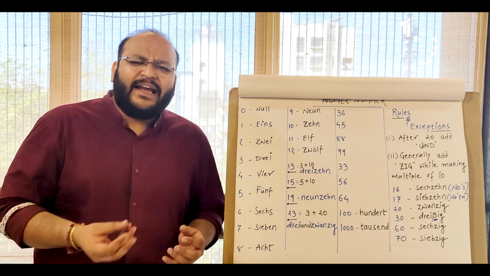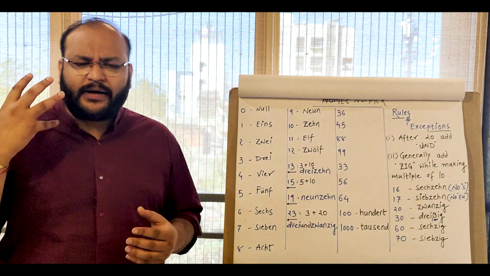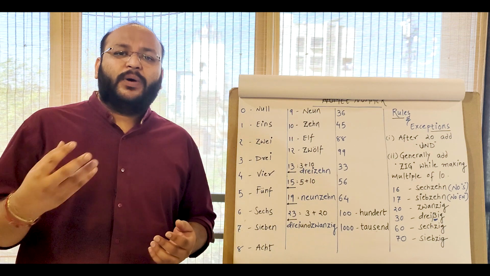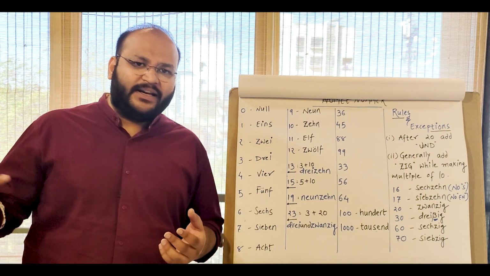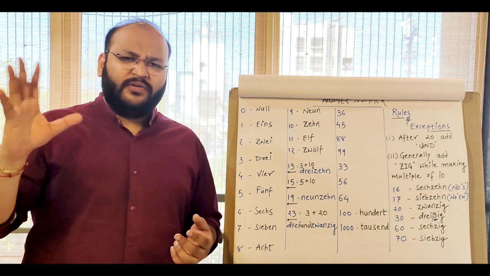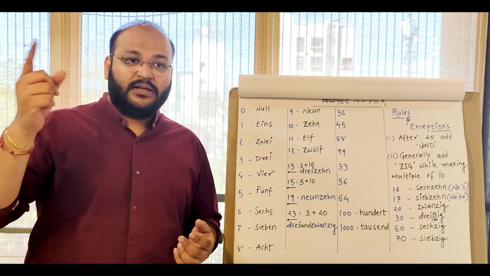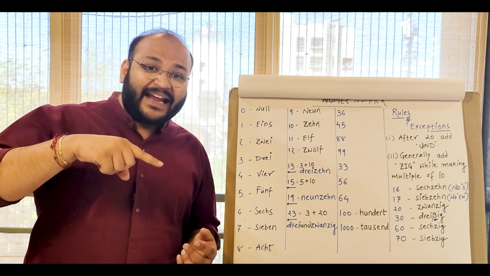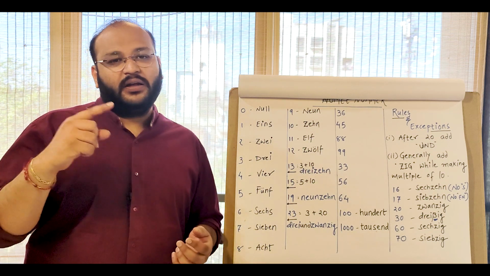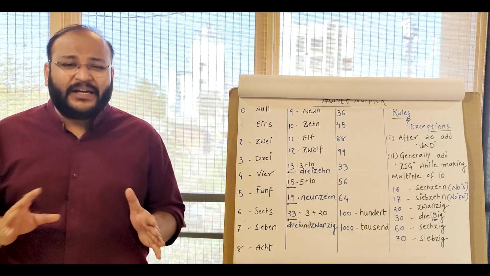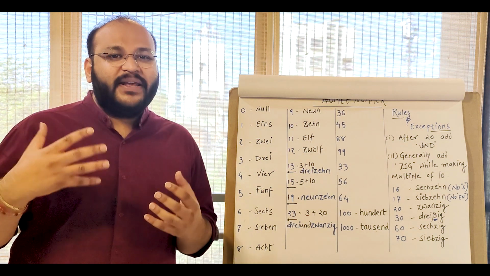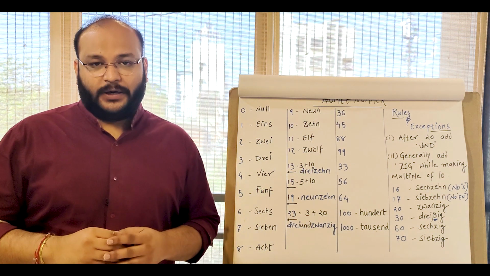We have to remember. And actually, if you see very carefully and if you pay attention to the sound, they are not completely different from English. In English, we say 1, 2, 3, 4, 5, 6, 7, 8, 9, 10. In German, we say 1, 2, 3, 4, 5, 6, 7, 8, 9, 10. So as you can see, they are not completely different. Some numbers are, but the majority of them are pretty similar. They sound pretty close to their English counterpart.